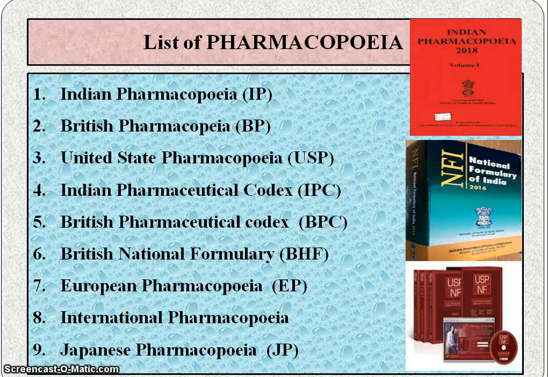Then Indian Pharmaceutical Codex, that is IPC. Then British Pharmaceutical Codex, that is BPC. Then British National Formulary, that is BNF. Then European Pharmacopoeia, that is EP. Then International Pharmacopoeia, that is IP. Then Japanese Pharmacopoeia, that is JP.